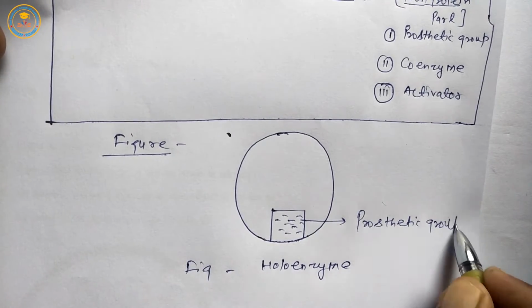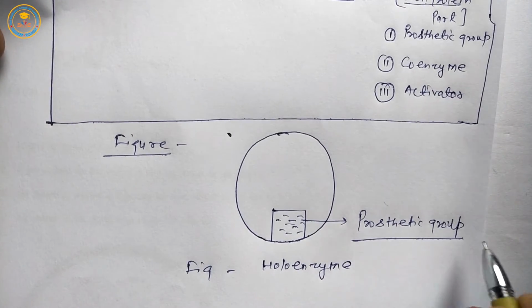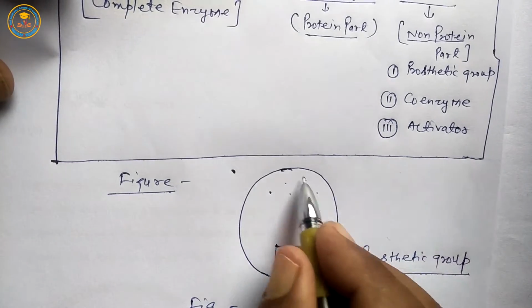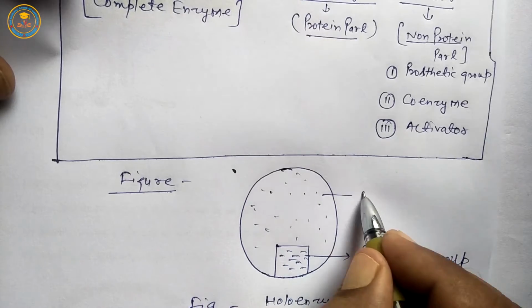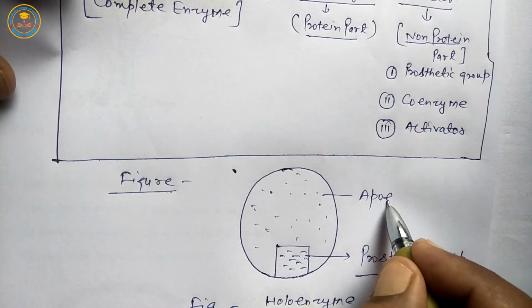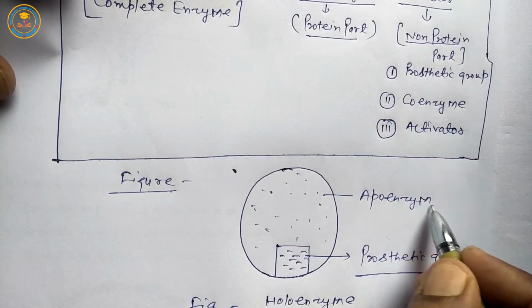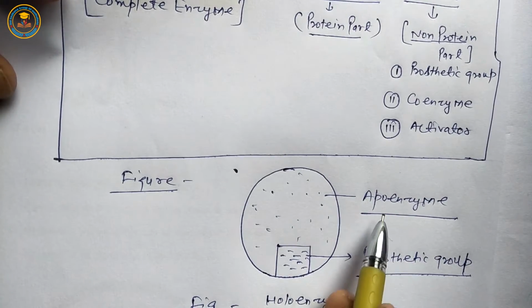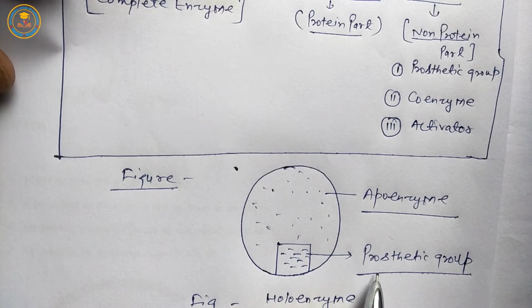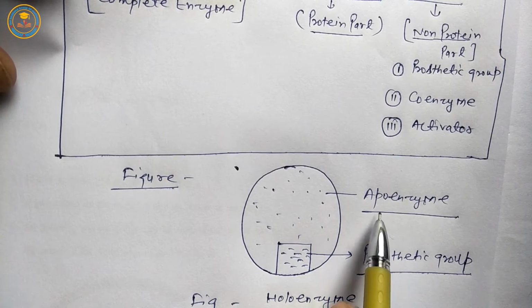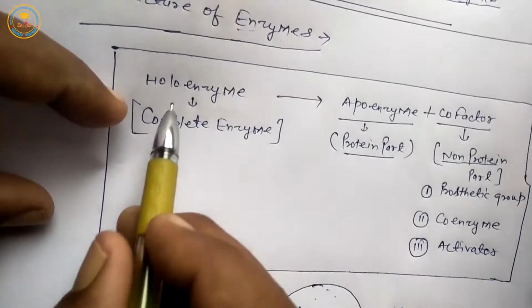Students, prosthetic group is the non-protein part of holoenzyme. And the next complete part is called apoenzyme. Apoenzyme is the protein part of the enzyme. So when apoenzyme, the protein part, and prosthetic group, the non-protein part, are properly fused, they form holoenzyme.